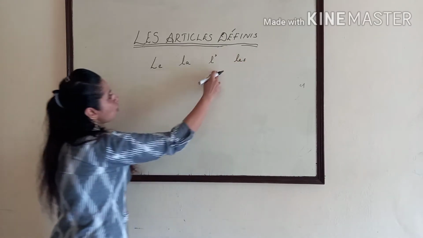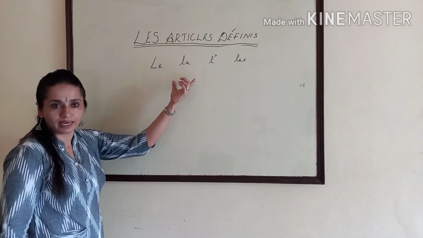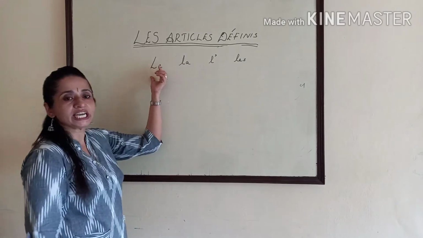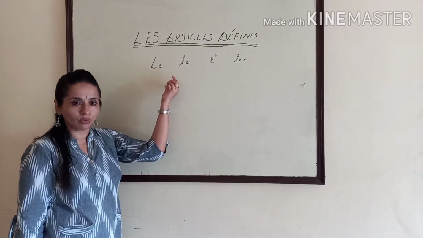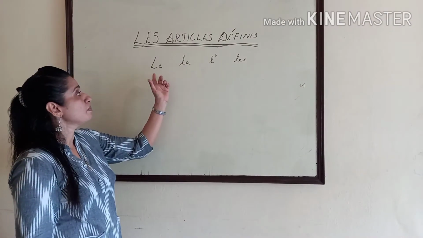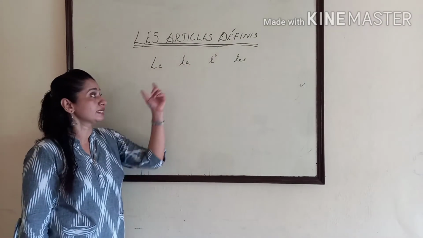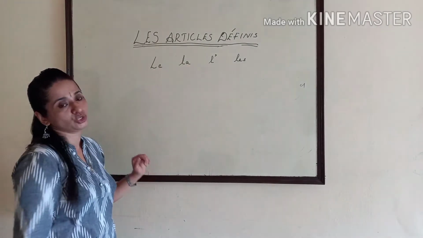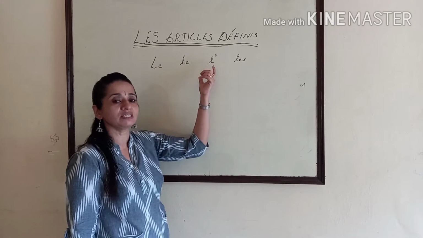The meaning of all these is the same: the. Le is used in front of a masculine noun. La is used in front of a feminine noun. They both are used in front of a noun beginning with a consonant. And L apostrophe is used in front of a word which begins with a vowel.